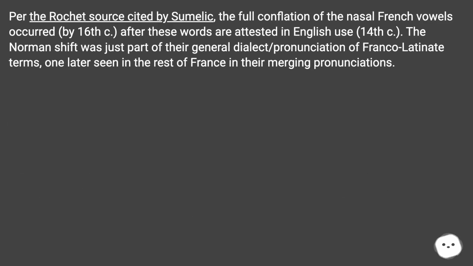For the Rochet source cited by Sumelic, the full conflation of the nasal French vowels occurred by 16th c., after these words are attested in English use, 14th c. The Norman shift was just part of their general dialect of pronunciation of Franco-Latinate terms, one later seen in the rest of France in their merging pronunciations.